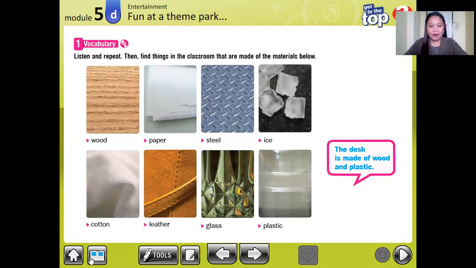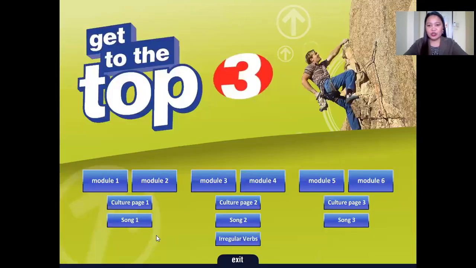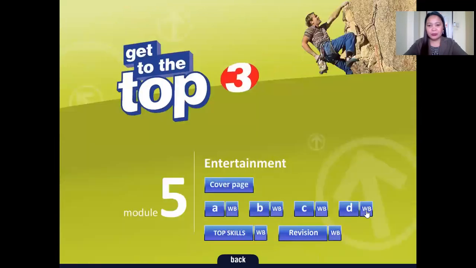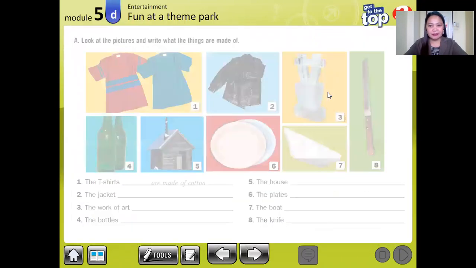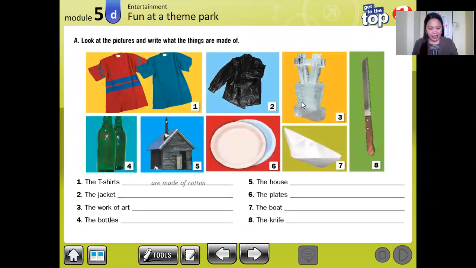Okay. So for our vocabulary, let's try to answer workbook exercise A. Open your book or workbook to page 51, exercise A. So we have here, look at the pictures and write what the things are made of. We have pictures number 1 to 8. We are going to write what these things are made of.